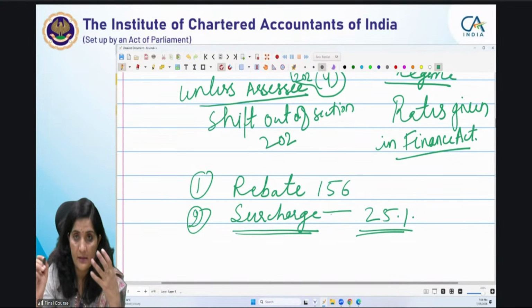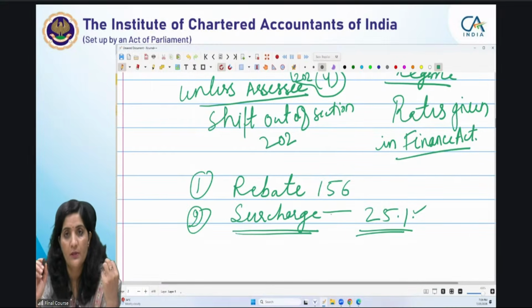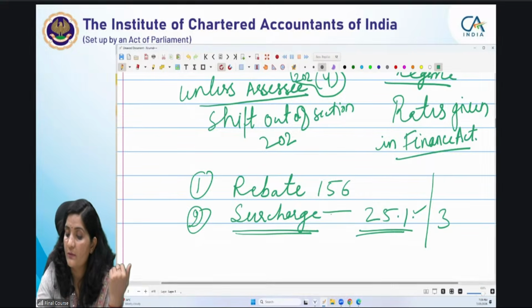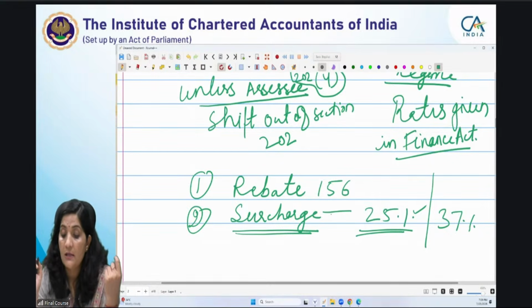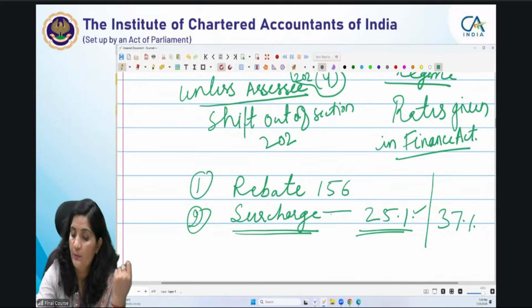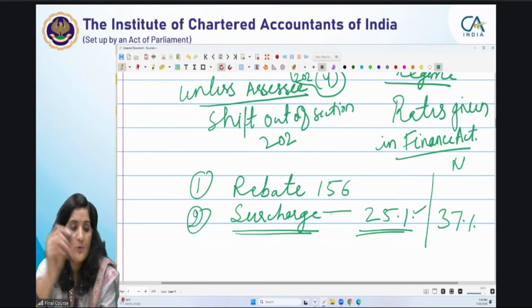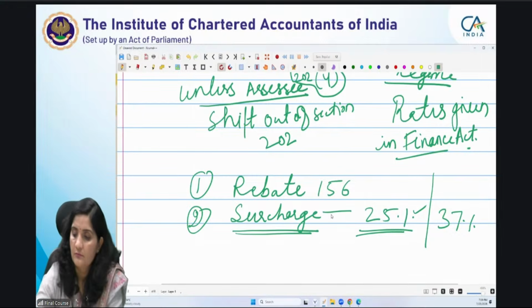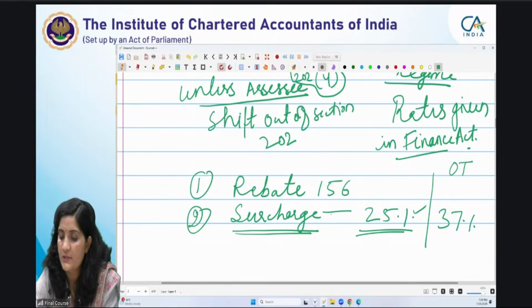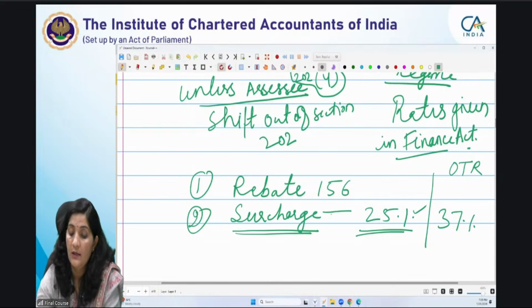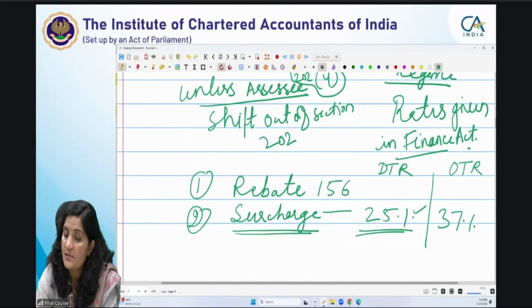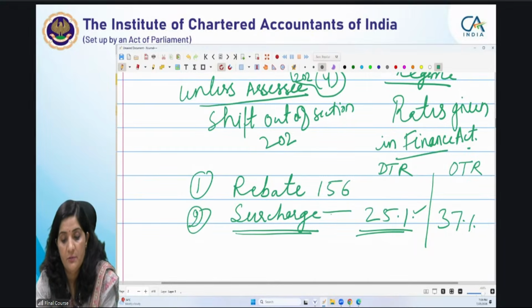The higher rate of surcharge is 25% where the total income exceeds 2 crores. यहाँ पे 37% है, right? यहाँ पे normal provisions में, or I can say this is your optional tax regime. I'm just referring to it as OTR, optional tax regime. ठीक है, this is your DTR, default tax regime. Surcharge higher 25% है, यहाँ 37% है.